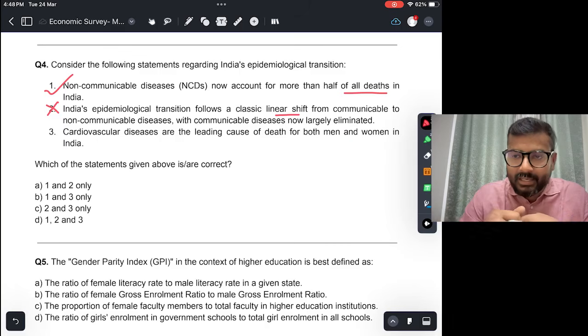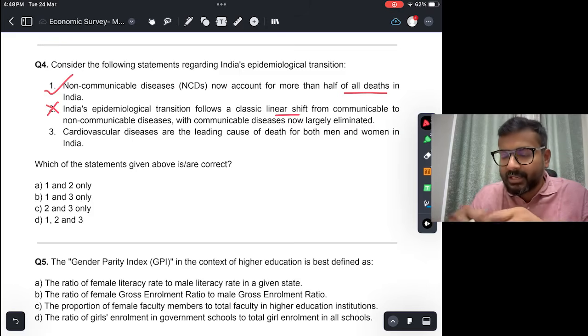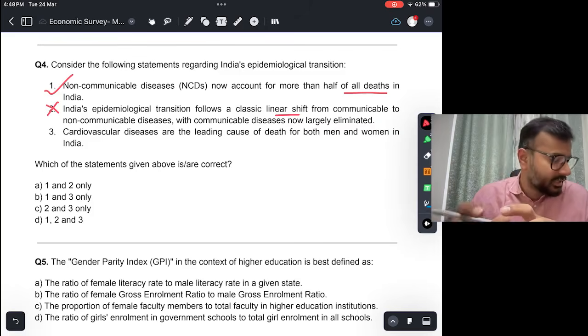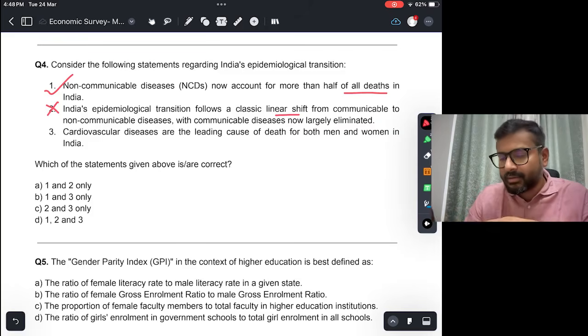And malaria, dengue, we all see that these kinds of communicable diseases are still very prevalent. So a classical linear shift is not there, it is much more nuanced.